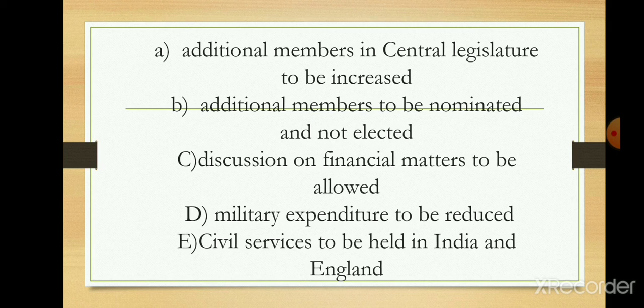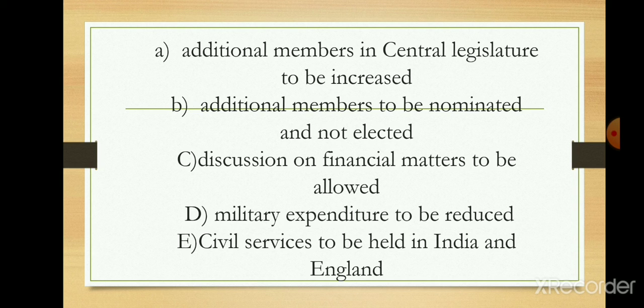The first demand was that additional members in central legislature are to be increased, and the second was that the process of choosing additional members should be election and not nomination. They wanted election to happen for electing the additional members.